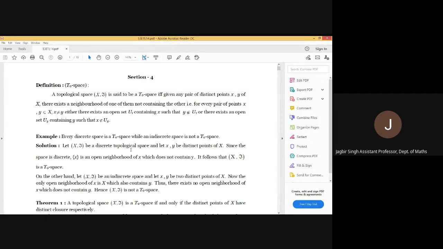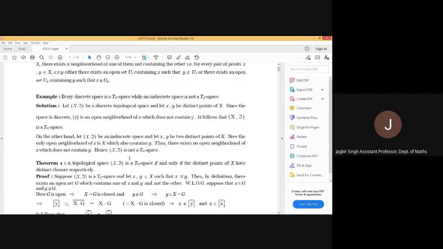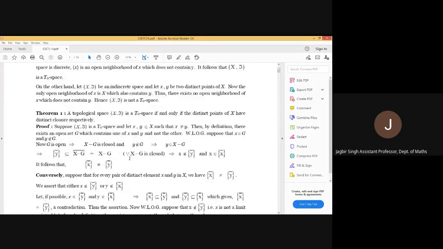Okay, so the next one, this is the theorem. In this theorem, we have to prove that a topological space (X, τ) is a T0 space if and only if the distinct points of X have distinct closures.